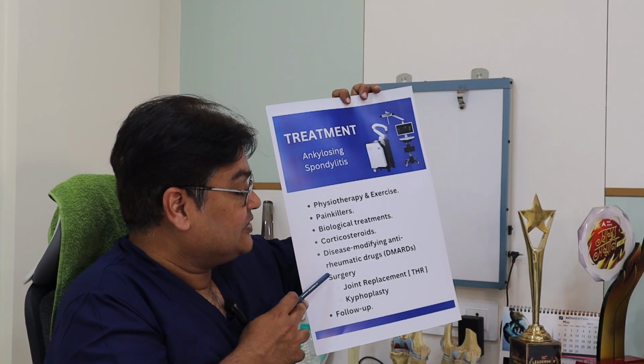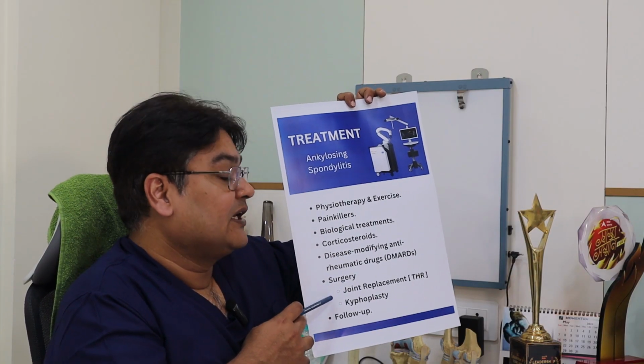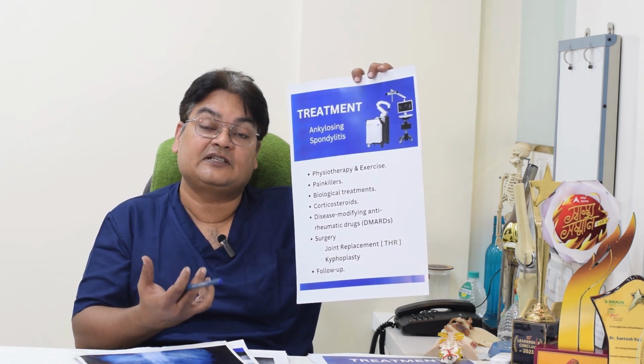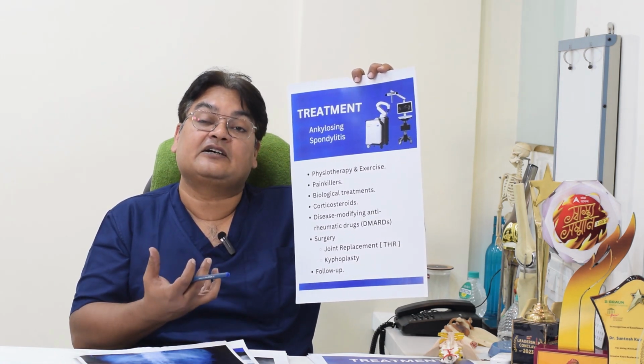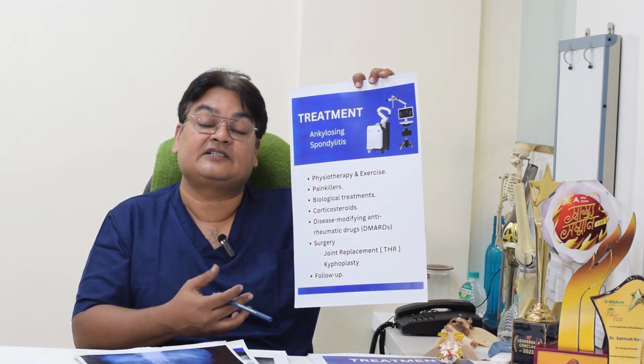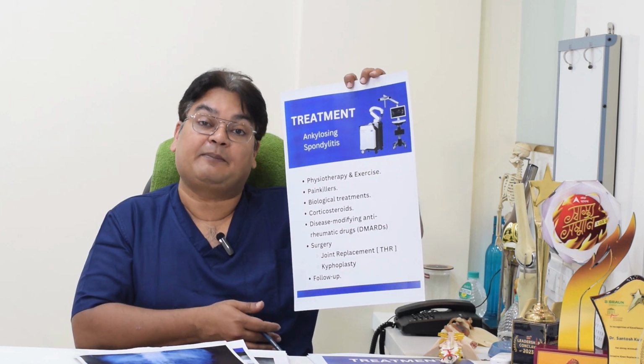Sometimes steroids and disease modifying agents are used, and once it has affected the hip joint and is causing significant problems, such as a painful limp, difficulty in walking and difficulty in sitting, then we have to do hip replacement.